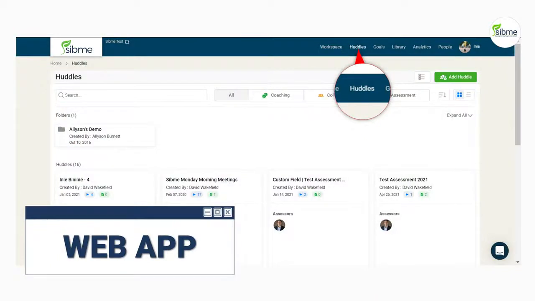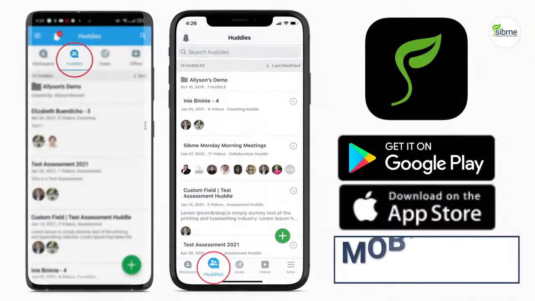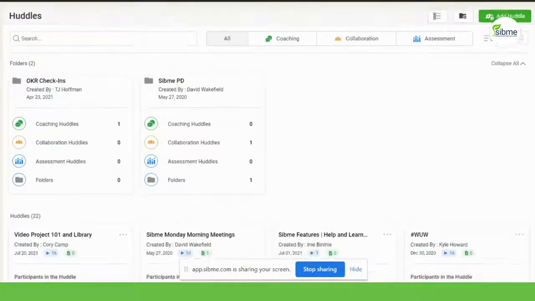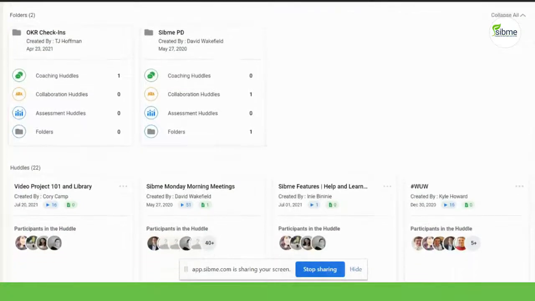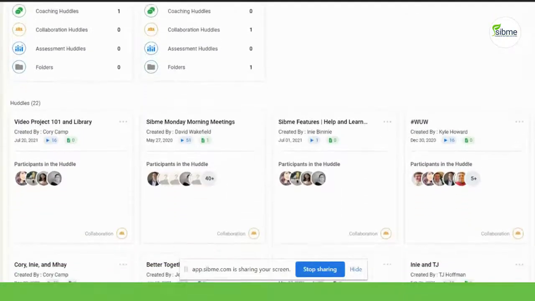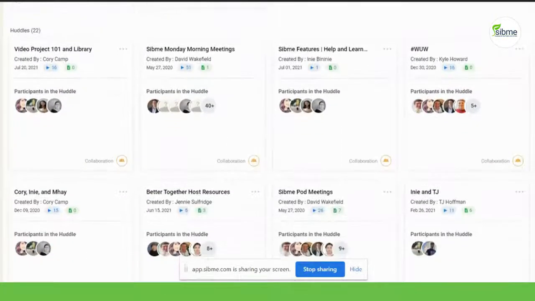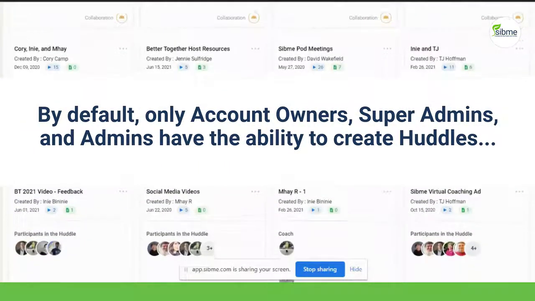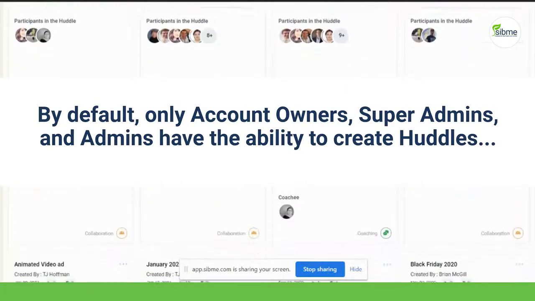Huddles can be found under the Huddles tab in both the web and mobile devices. All huddles are by invitation or creation only, and you will only see and receive notifications for huddles in which you are a participant. Additionally, by default, only account owners and super admins, as well as admins, have the ability to create huddles. However, the account owner can turn on the ability to create collaboration huddles for users.